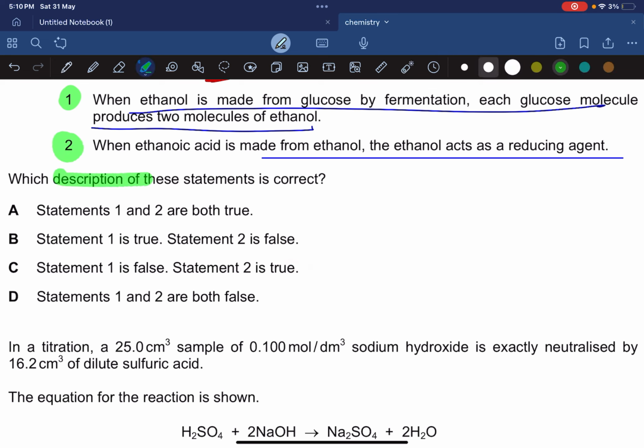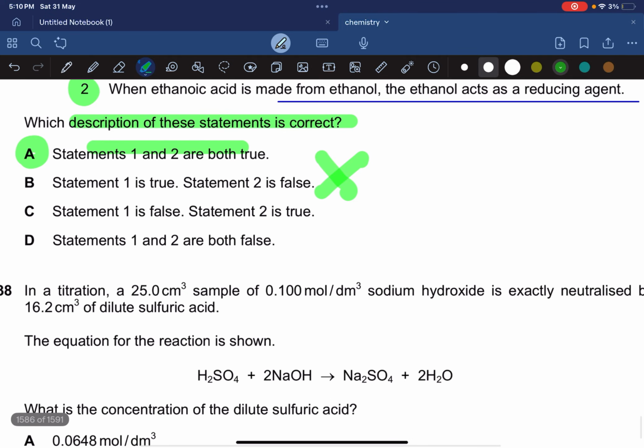Which description of the statements is correct? Statements 1 and 2 are both true. Statement 1 is true, statement 2 is false. That's incorrect. Both are true. Statement 1 is false, statement 2 is true. No. A is correct, both statements are true. Statements 1 and 2 both are false. No.